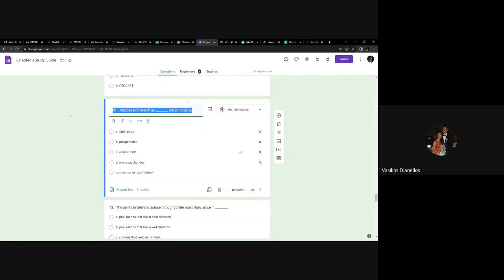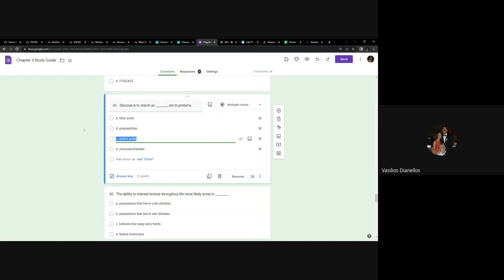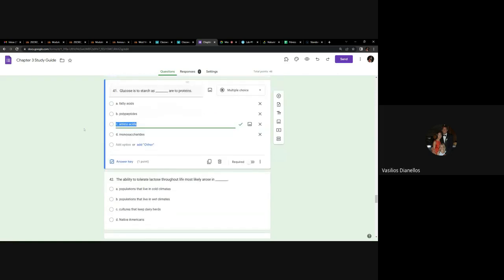Glucose is to starch as blank is to proteins. So glucose is the monomer of starch. So then that's basically asking, what are the monomers of proteins? And the answer there is amino acids. And of course, I might change it up. It might say starch is to glucose as proteins are to the blank. In which case, well, I guess the answer would still be the same, but the order in which it's written might be different. So again, don't memorize these verbatim. Understand the concepts. Any questions about number 41?